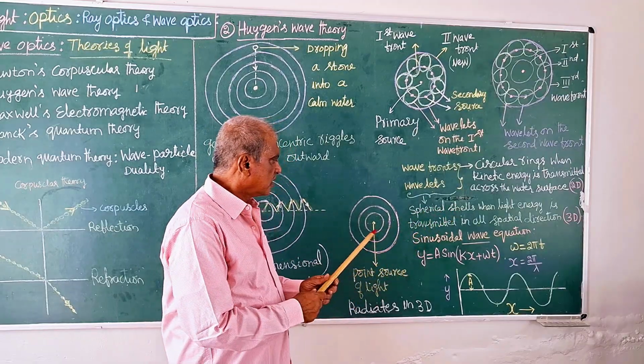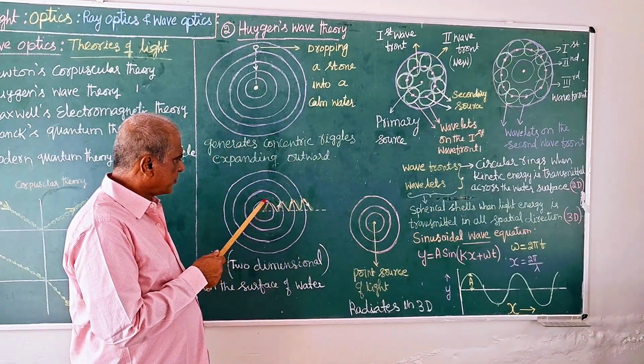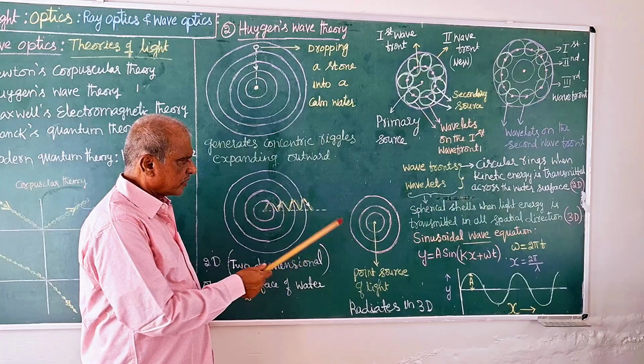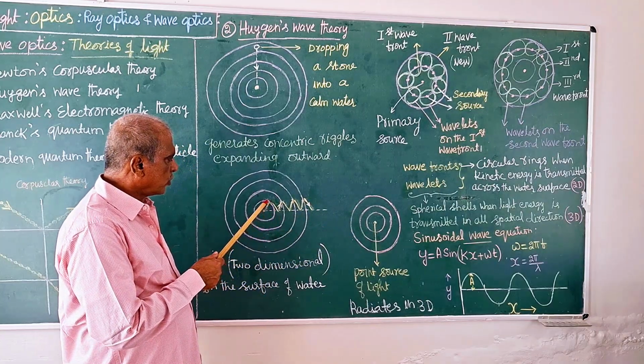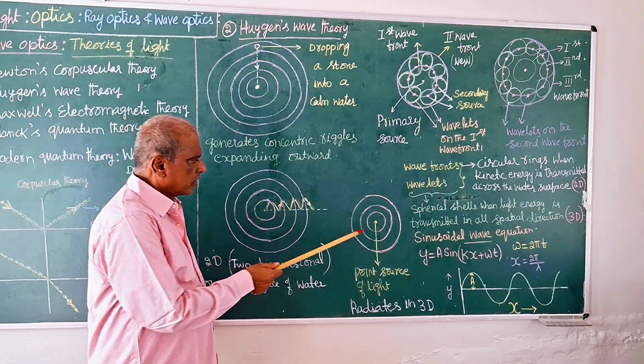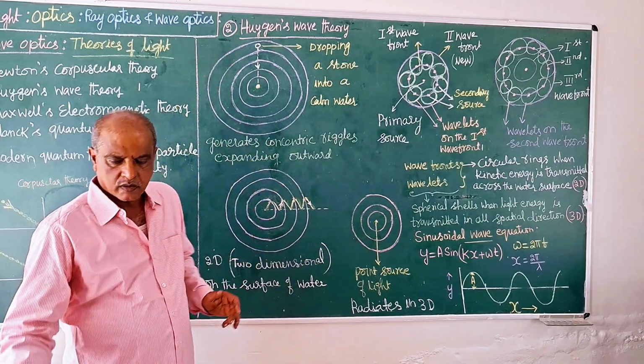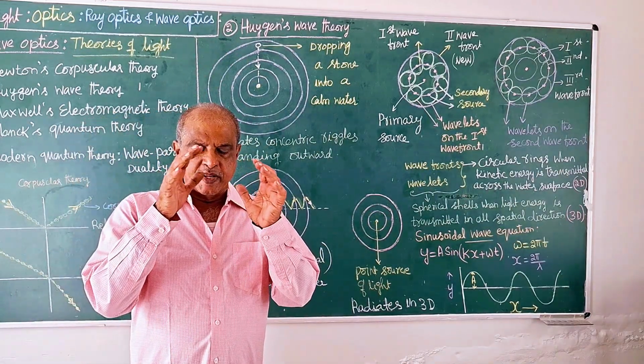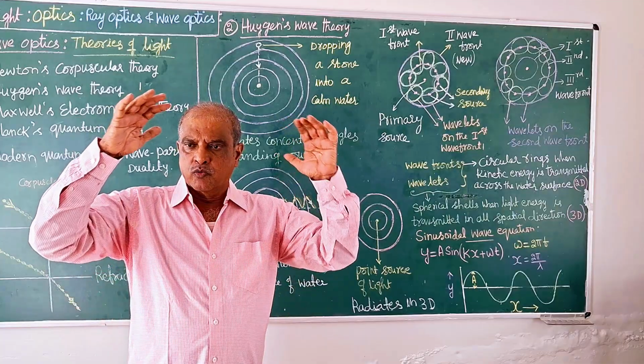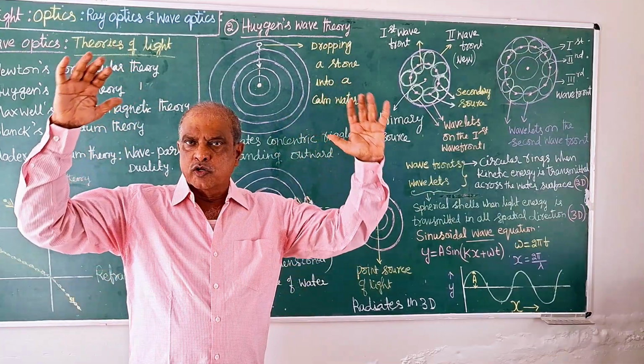The drawing is the same, but instead of a planar circle, you represent a spherical shell in 3 dimensions. Now, one more spherical shell, and one more spherical shell.